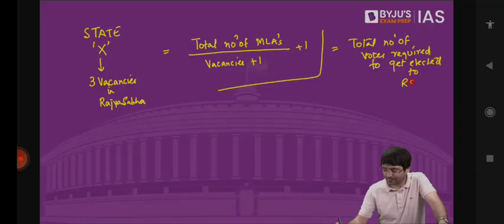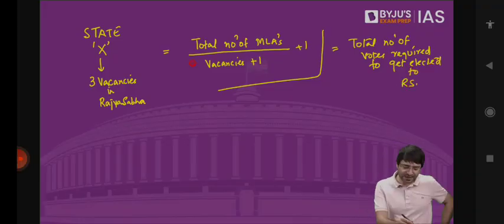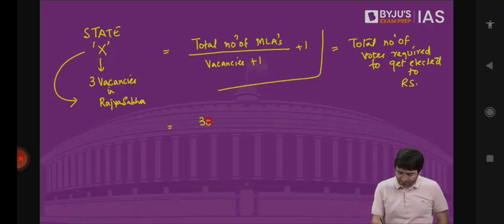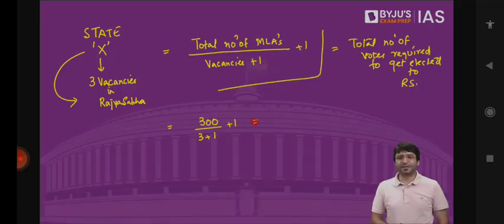How? Let's say, for example, for the state X, we have 3 vacancies, which means we have to send 3 MPs to Rajya Sabha from the state X. Let's assume the total number of MLAs in the state is 300. Total vacancy is 3 plus 1 plus 1, which means 300 divided by 4 means 75, plus 1 means 76. Whoever gets 76 votes will be elected to Rajya Sabha.